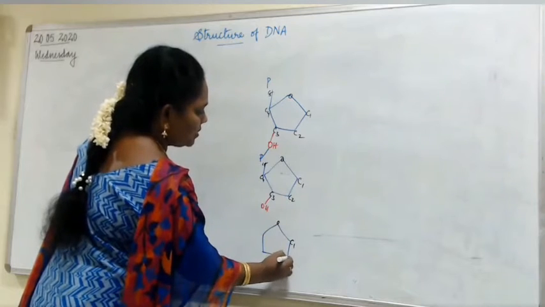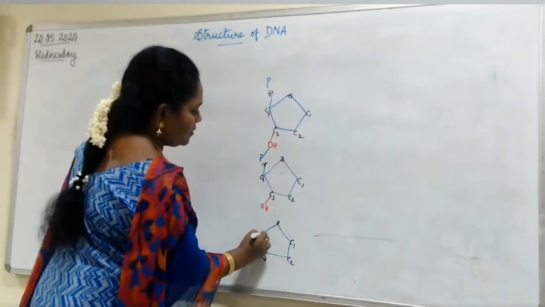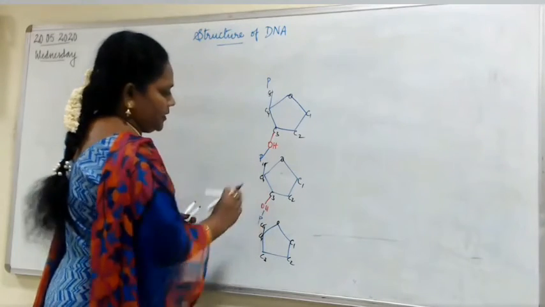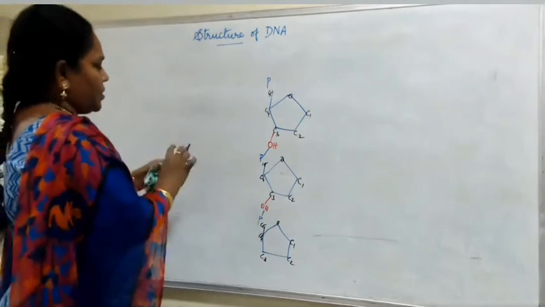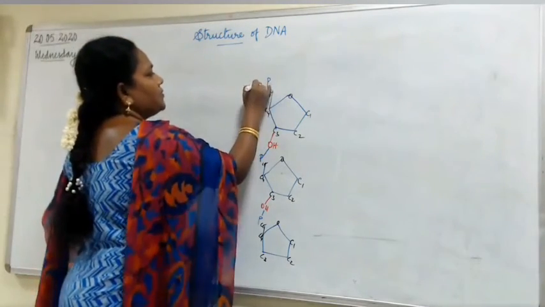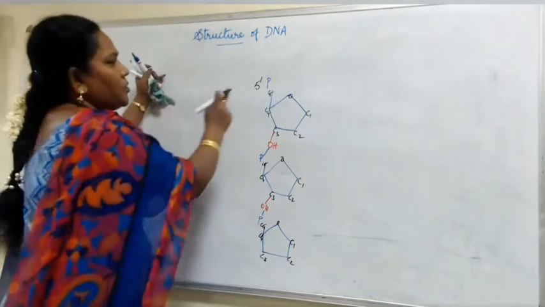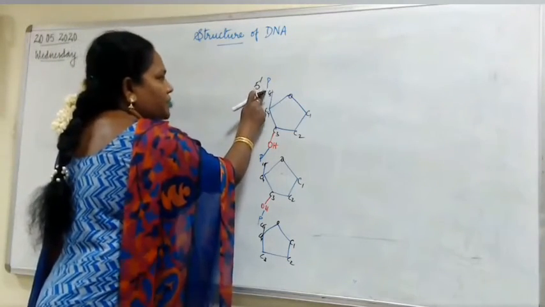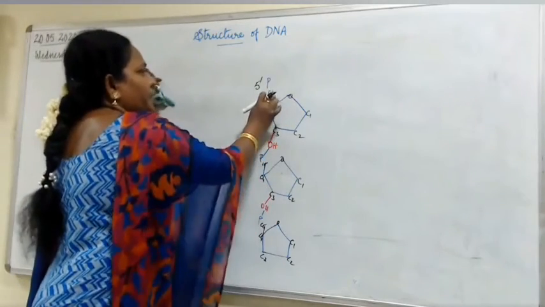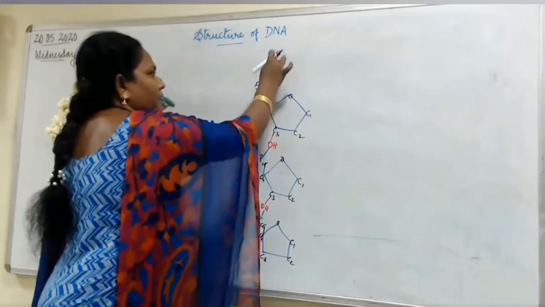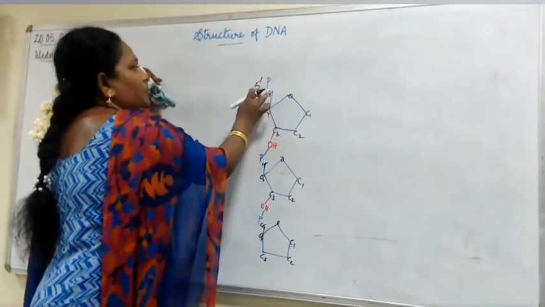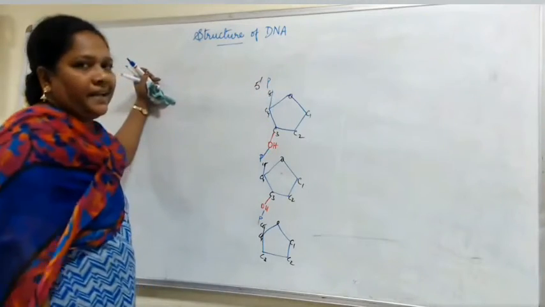C1, C2, C3, C4, and here C5, where you have this phosphate which will be linked here. Now when you just look at this picture, this is the fifth carbon atom. To this phosphate, nothing is being connected here. So this fifth carbon atom, where phosphate is being linked, is not linked to the other pentose. So it is left free. So you say that to be the 5' end.